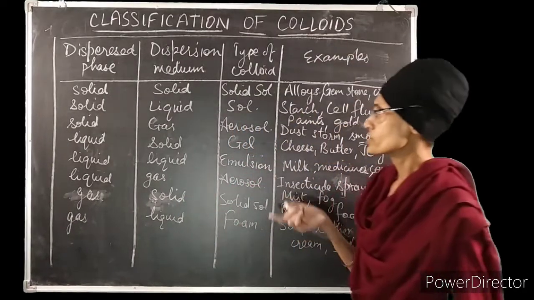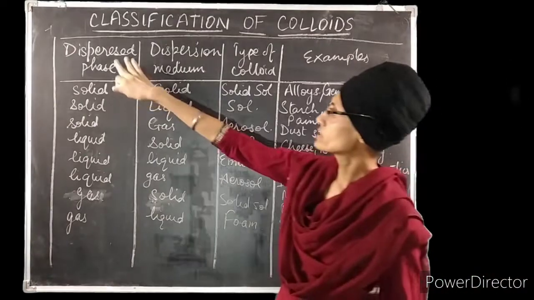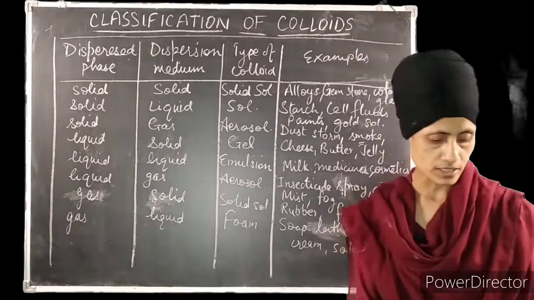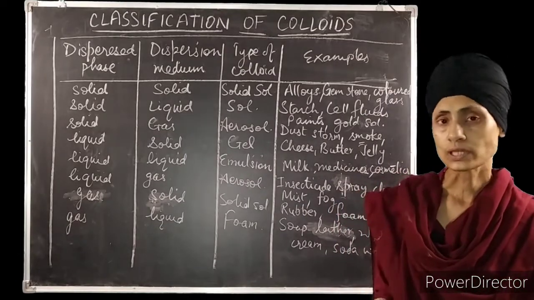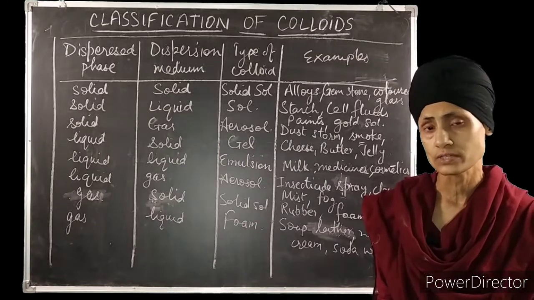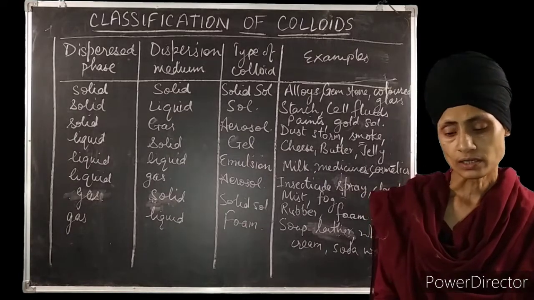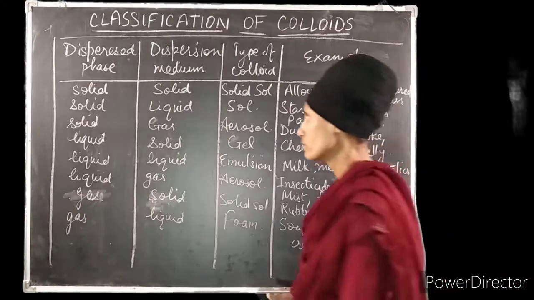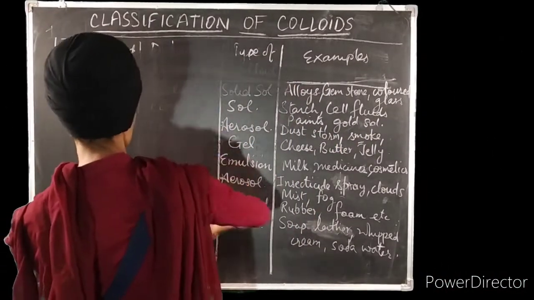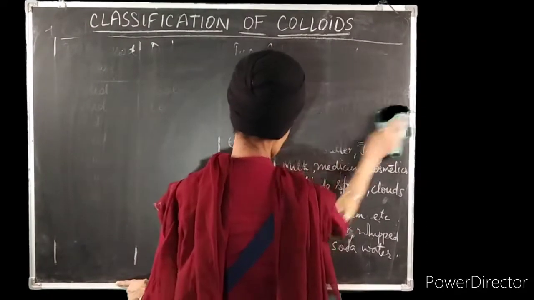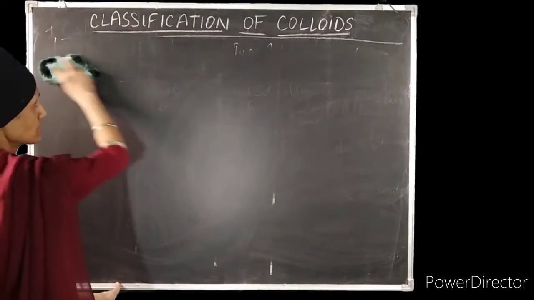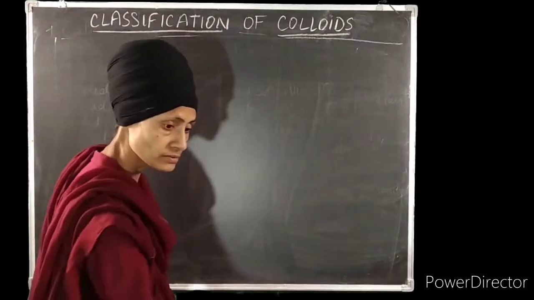So this is the classification based upon the physical state of the dispersed phase and dispersion medium. Next, we will classify the colloids based upon the type of interactions, the nature of attractive or repulsive forces between the dispersed phase and dispersion medium. Depending upon the nature of forces, colloidal solutions are further of two types. Earlier we classified on the basis of the physical state of the phases.